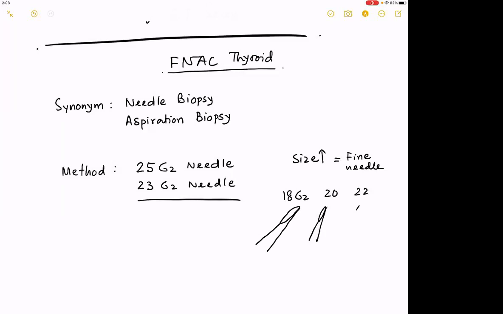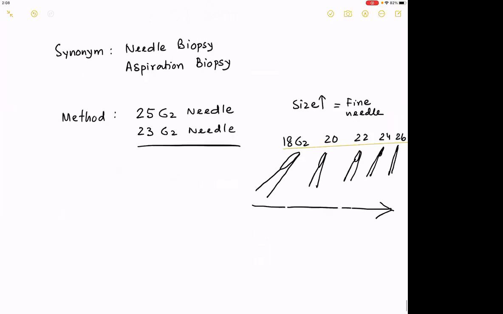A 22 will be looking like this. 24 will be looking like this. 26, more fine needles. So for you to remember, I drew this picture so that you can remember this part, that in FNAC, the more the gauge number of the needle increases, the needle becomes thinner. Next, the stain that is used in FNAC is usually a Giemsa stain.